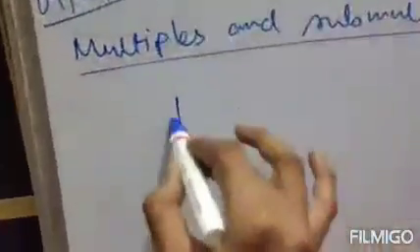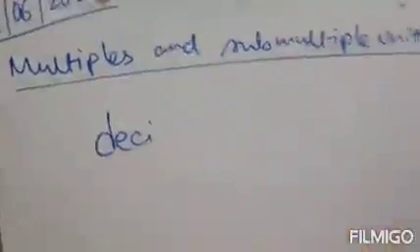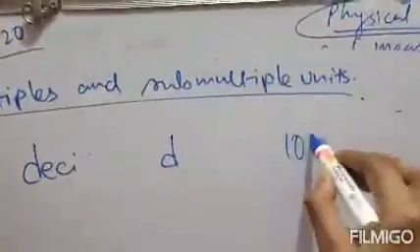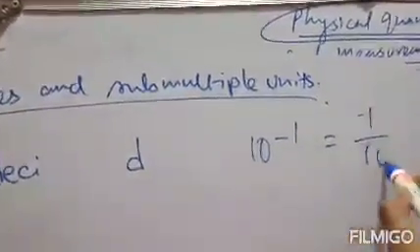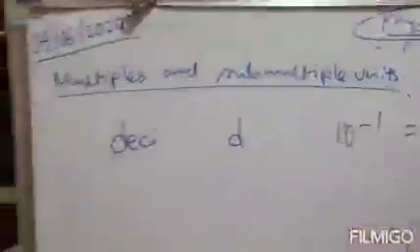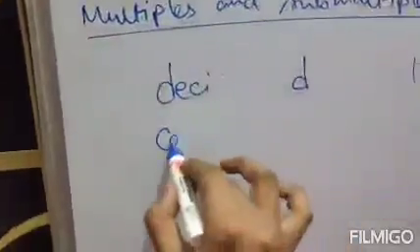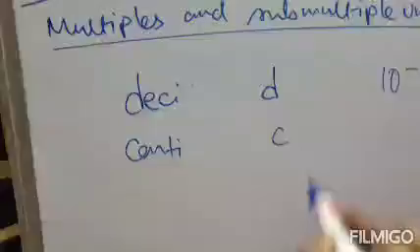Submultiples, the first submultiple unit is deci, represented by small d. The value of deci is 10 to the power minus 1, that means 1 by 10. These are smaller units. Second submultiple unit is centi, represented by small c.